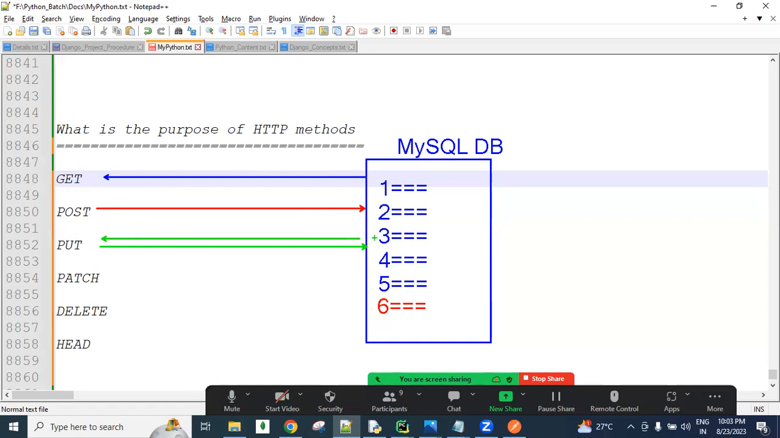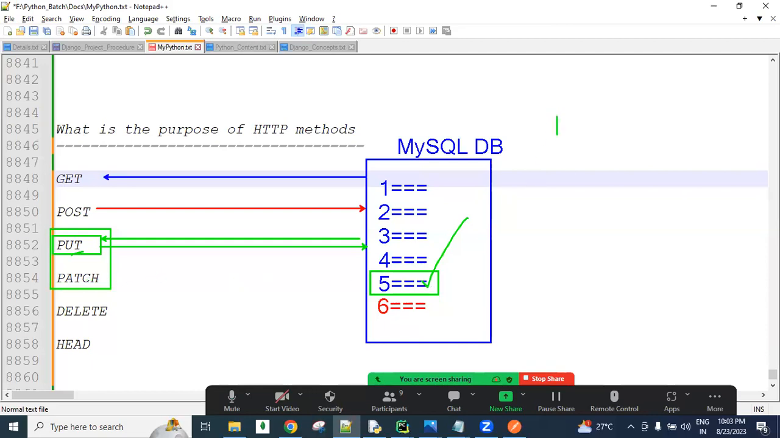Using the PUT method, for a particular record, for example ID 5, I want to update the information. Using the PATCH method we are also doing the same, updates only. So there is a difference between PUT and PATCH, which we will discuss later. Or simply, I'll give you some points here. Using PUT, we fully update the entire object data. Using PATCH, we partially update.